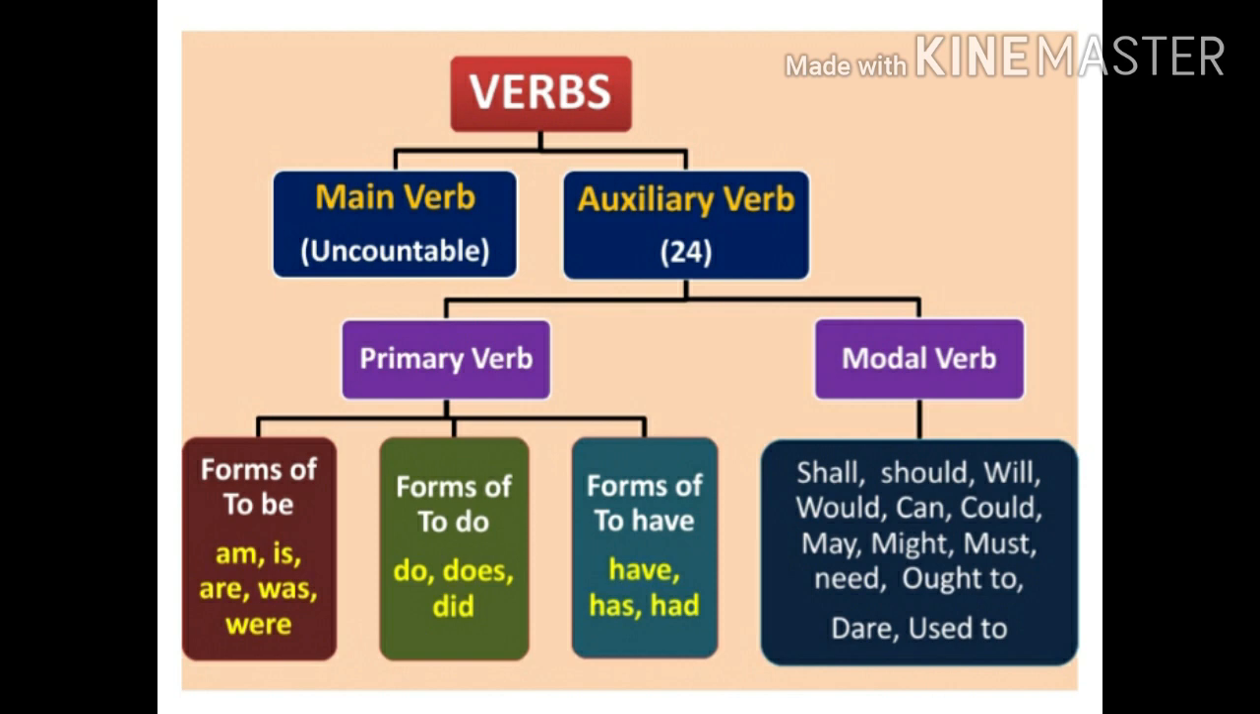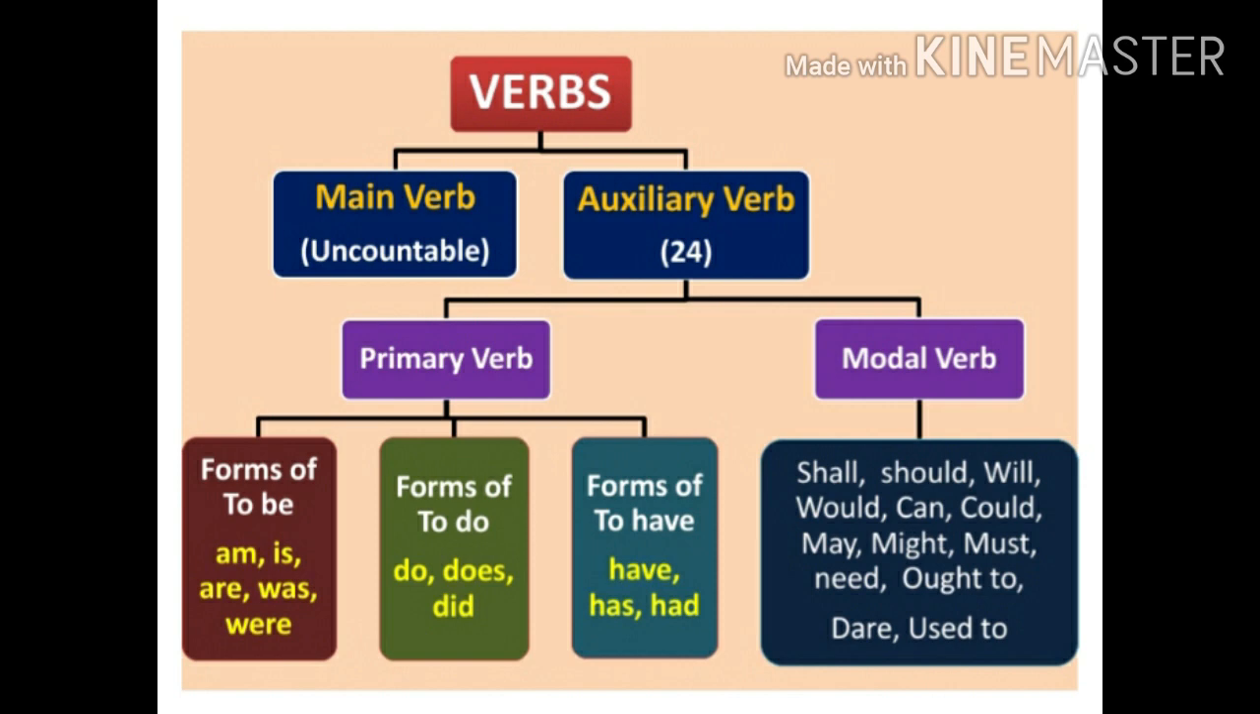My friends, verbs are of two types, main verbs and auxiliary verbs. Main verbs are uncountable, limitless, but in English, auxiliary verbs are only 24. Auxiliary verbs are again of two types, primary verbs and modal verbs. Let me talk about primary verbs first. Forms of to be: am, is, are, was, were. Forms of to do: do, does, did. Forms of to have: has, had.